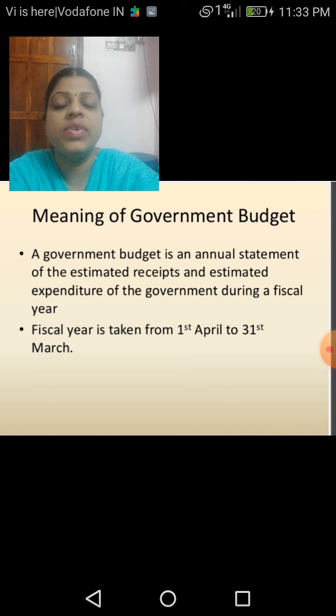And the fiscal year is taken from 1st April to 31st March. So children, the receipts means the revenue earned by the government, and the expenditure means all the money expended for different purposes by the government.